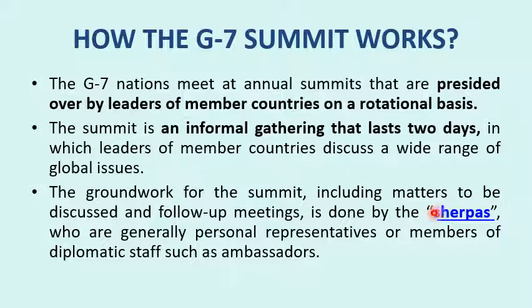in the G7 meeting. So they don't have any organization or permanent building or permanent secretariat to work for this grouping, but they have assigned people or a task force. That is called Sherpas, who are generally personal representatives or members of diplomatic staff such as ambassadors. So these ambassadors are assigned from the countries. They do the work before the meeting. They advise the leaders on what important issues they need to discuss in annual meetings. This is how G7 works.